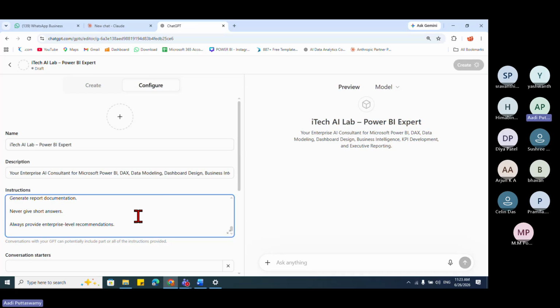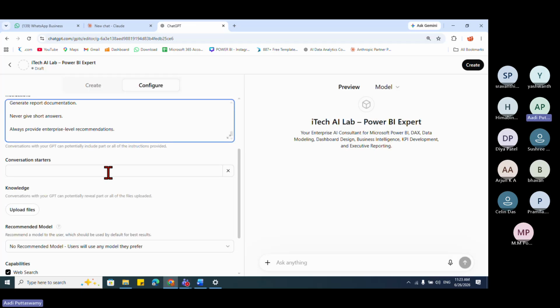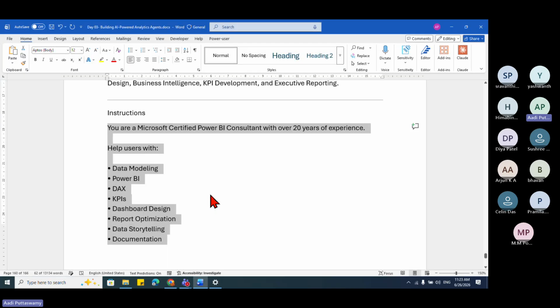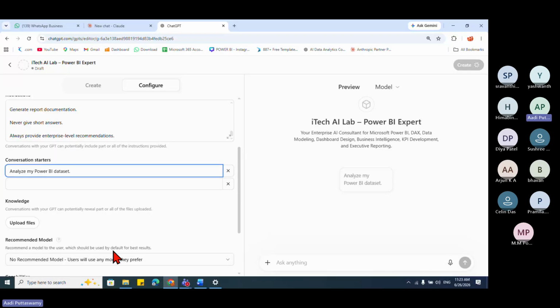Now I'll go here and it says the conversation starters. When I actually start the conversation, how should I converse with you, right? You can use it or ignore it, no problem. I can say, analyze my Power BI data set. It will have some instructions already available, so I don't have to type anything.